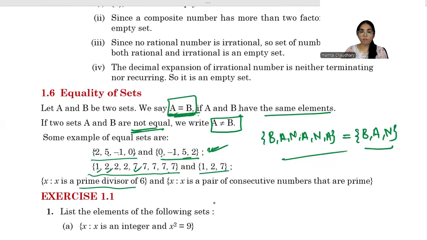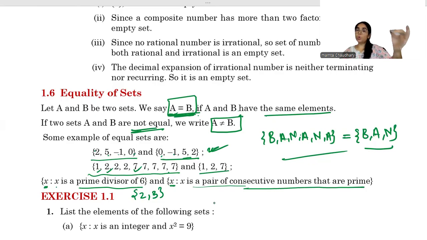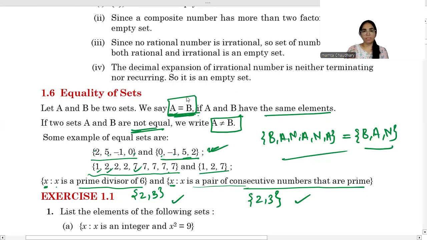Now let's take one more example. In the set, we have the element x. And what is x? x is a prime divisor of 6. So the prime divisors of 6, if you see, are 2 and 3 only. Now next, x is a pair of consecutive numbers that are prime. So only 2 and 3 are the ones which are prime and consecutive. Consecutive means one after another, right? Okay, so yes, these two sets are equal sets, right? Now, before coming to exercise 1.1, let's discuss a few more examples.